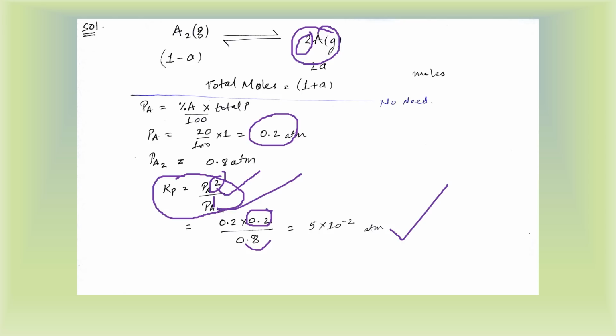Now if you go by the classical procedure, then you'll have to take the moles into consideration. We'll suppose that initially there was 1 mole of A2, and then because of decomposition, a fraction alpha got decomposed and 2A was formed. So total moles we have are 1 plus alpha, but we don't need anything from that. We just need to calculate the partial pressure of A atoms and the partial pressure of A2. That's it. So what is the formula for partial pressure? It is the percentage upon 100 into total pressure. So simply we get this question. This was a very easy question.